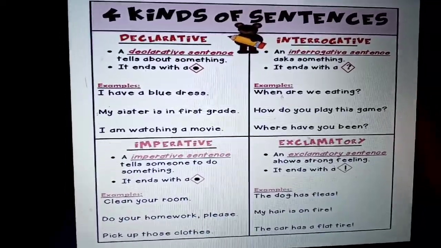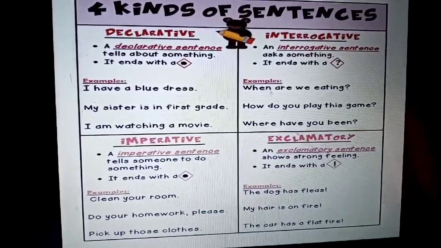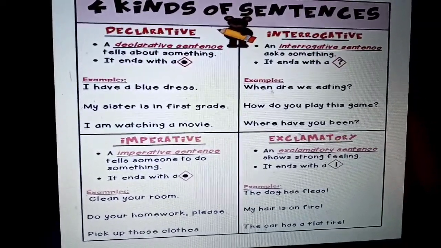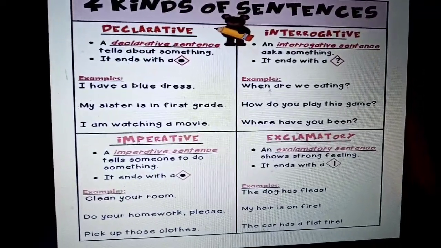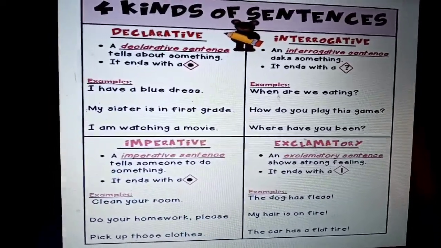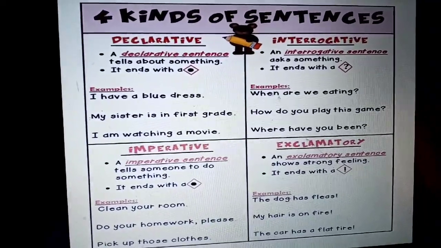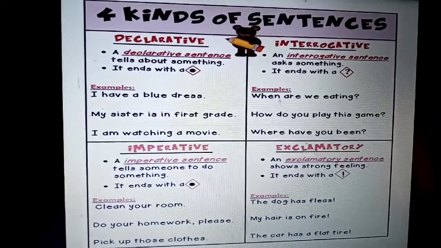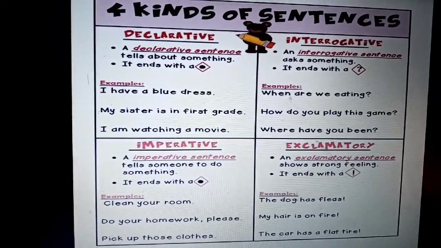Next we have imperative sentence. An imperative sentence is a sentence which tells someone to do something. Declarative tells about something, giving information, whereas here it tells someone to do something. It also ends with a period, a full stop.